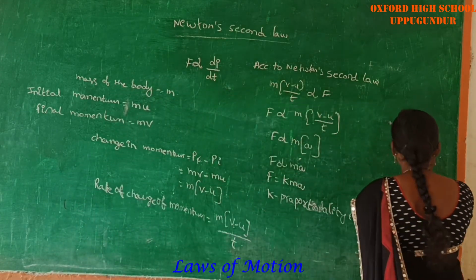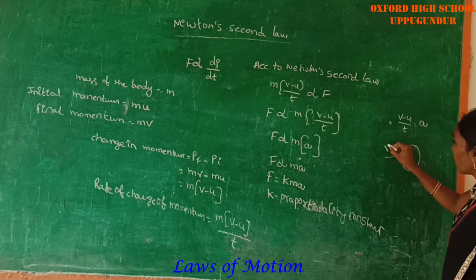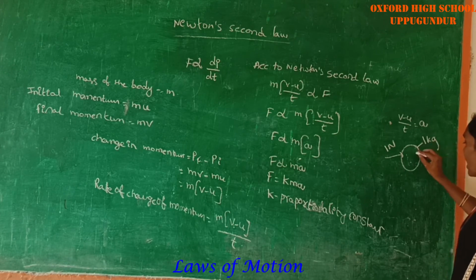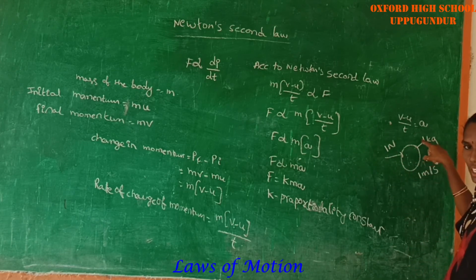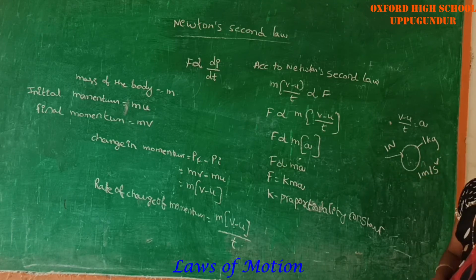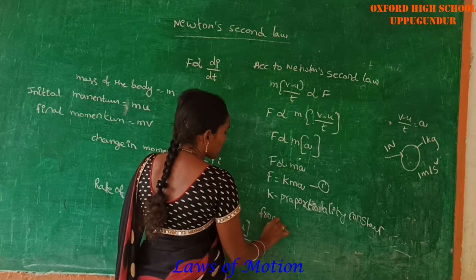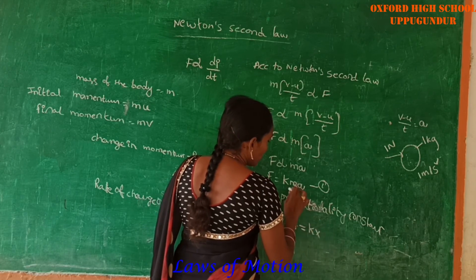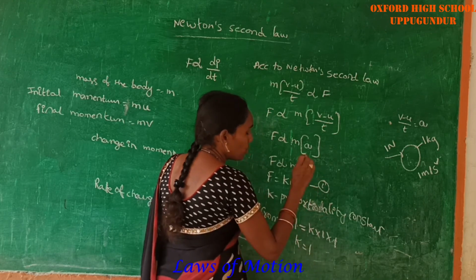Now look at the board. Here this is the mass, this is the body. We apply 1 Newton force on the body of mass 1 kg, which produces an acceleration of 1 meter per second square. This is equation number 1. From 1, F is equal to 1, m is equal to 1, and a is equal to 1. That means finally k is equal to 1.